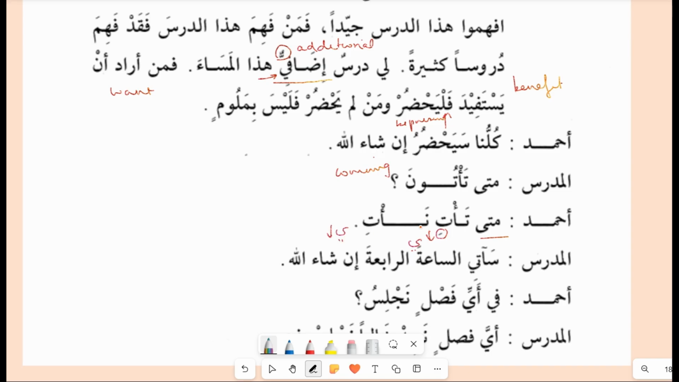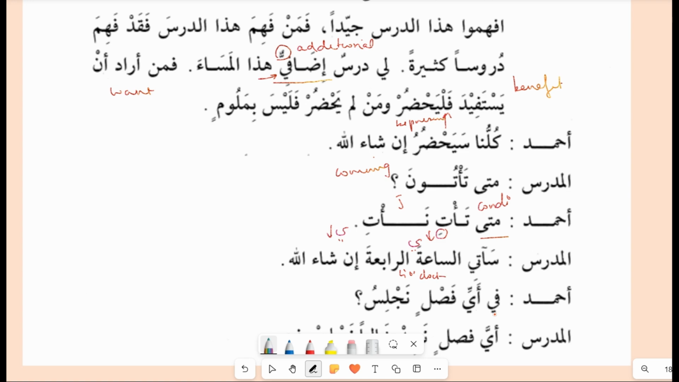Na'ti. So what does it mean? This is the condition, and this is the jawab. If you come, we will come. Whenever you come, we will come. Sa'ati. So now he says as-sa'ata ar-rabi'a, 4 o'clock. He says, I will come at 4 o'clock, inshallah.